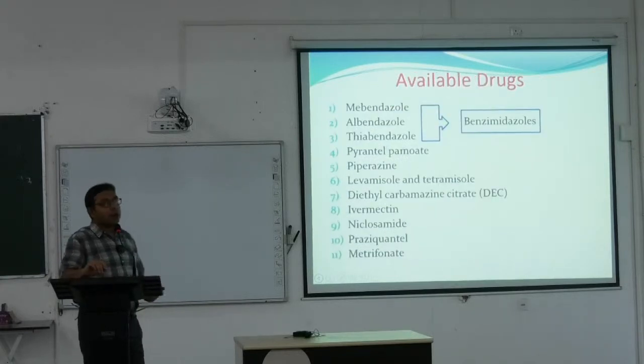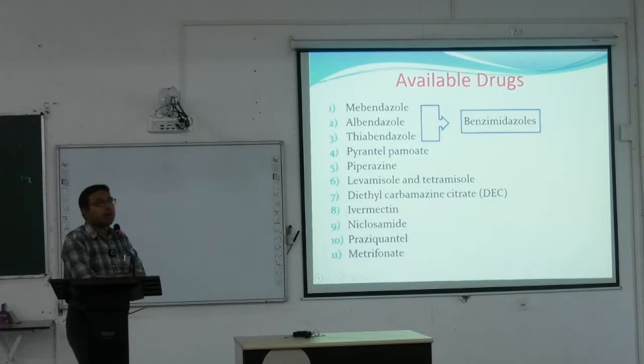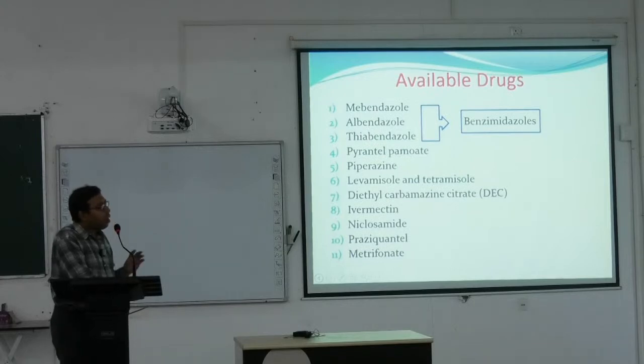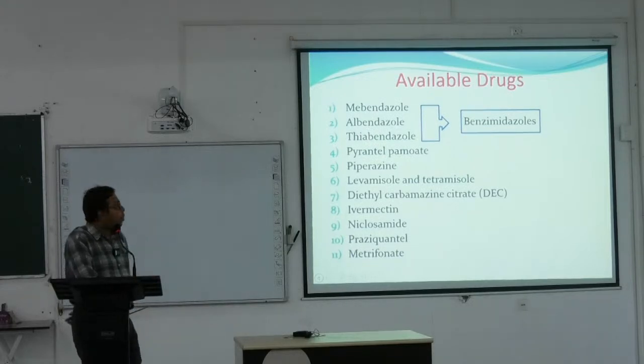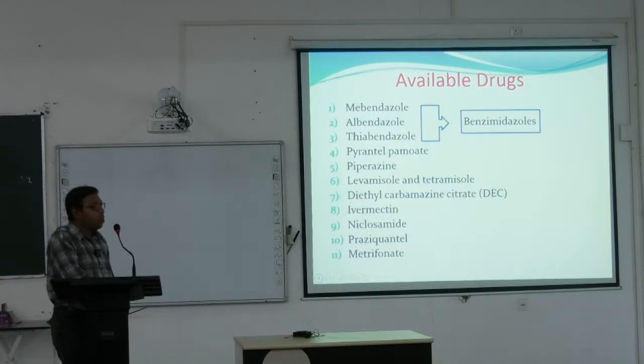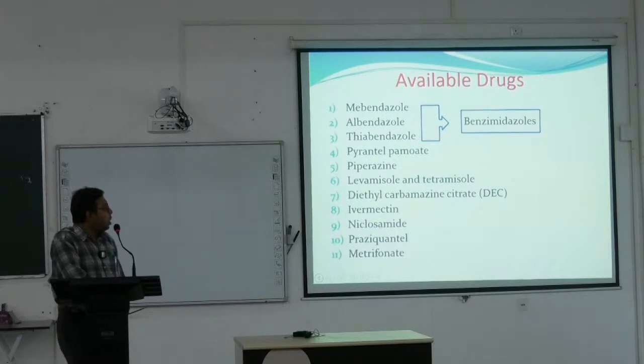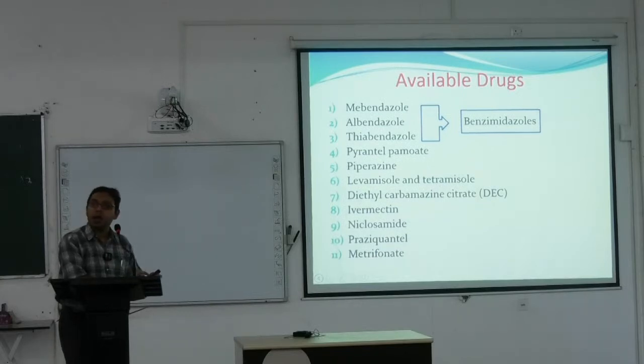So these are the available drugs. Of these, the most important is the benzimidazole group. Within the benzimidazole group, the three most important are mebendazole, albendazole, and thiabendazole. Apart from this, there are other anti-helminthic drugs. Examples are pyrantel pamoate, piperazine, levamisole and tetramisole, diethylcarbamazine citrate, ivermectin, niclosamide, praziquantel, and metronidazole. So these are the different names of drugs that are active against the helminths.